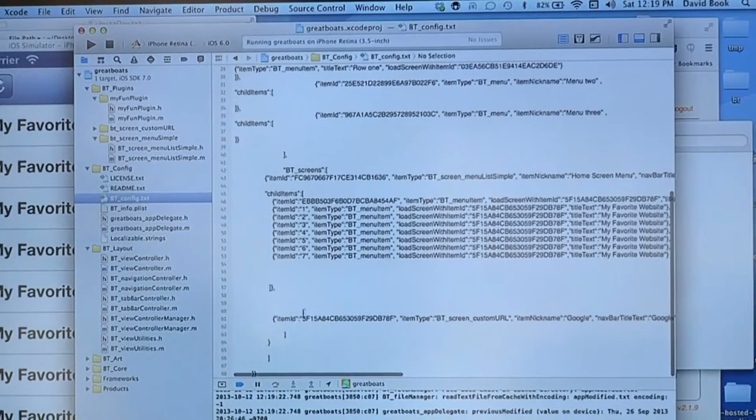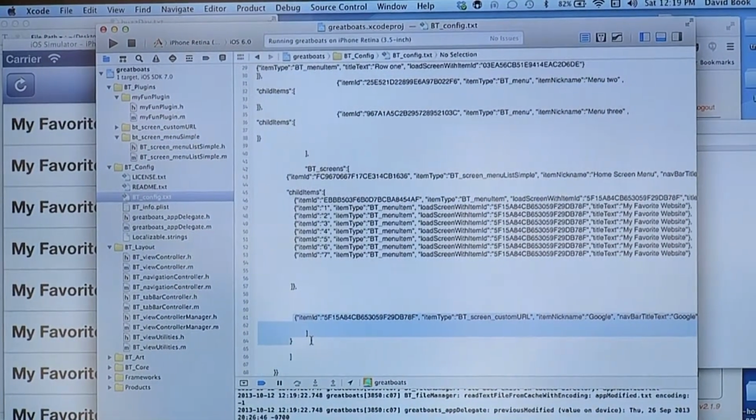But the point is, I made the two files, and then I drag them into my project, just like dragging in any other plugin in your project. Where did I hide it? Here it is. So I'm going to drag this folder into my plugins folder. I would make a new screen.